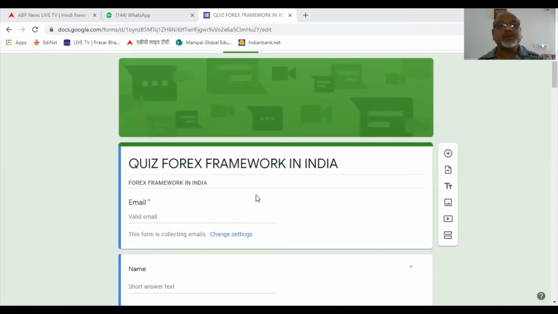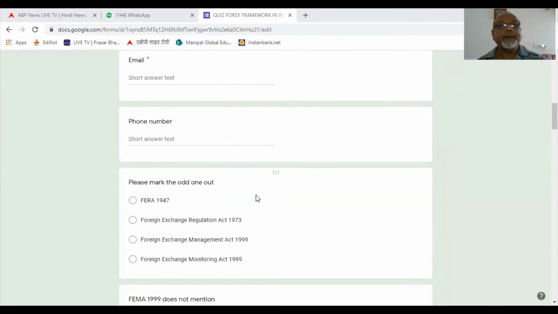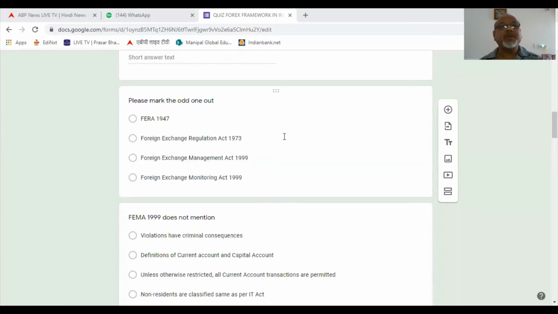The answers for the quiz on Forex framework in India. Let's take the first question. Please mark the odd one out. In this, you have to find out what is the odd one out. That means three would be the same, while the fourth one would not be the same.